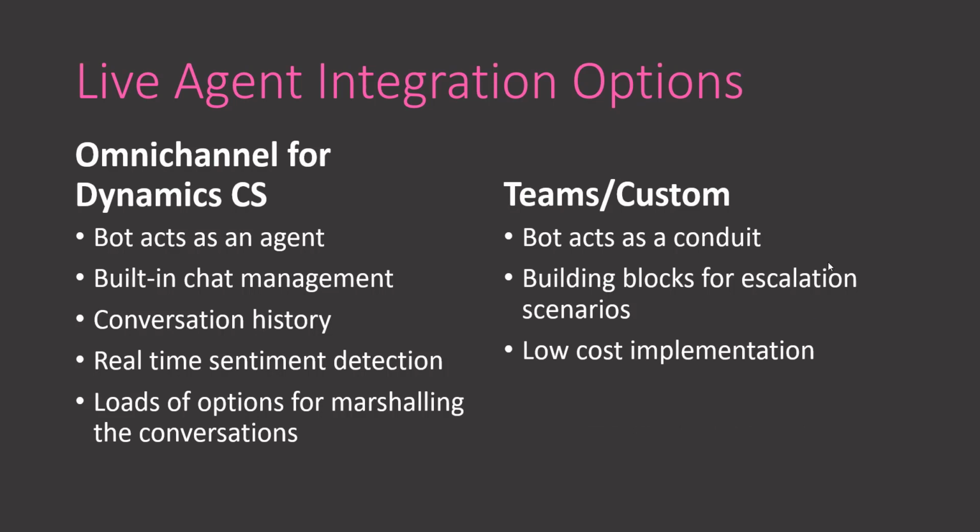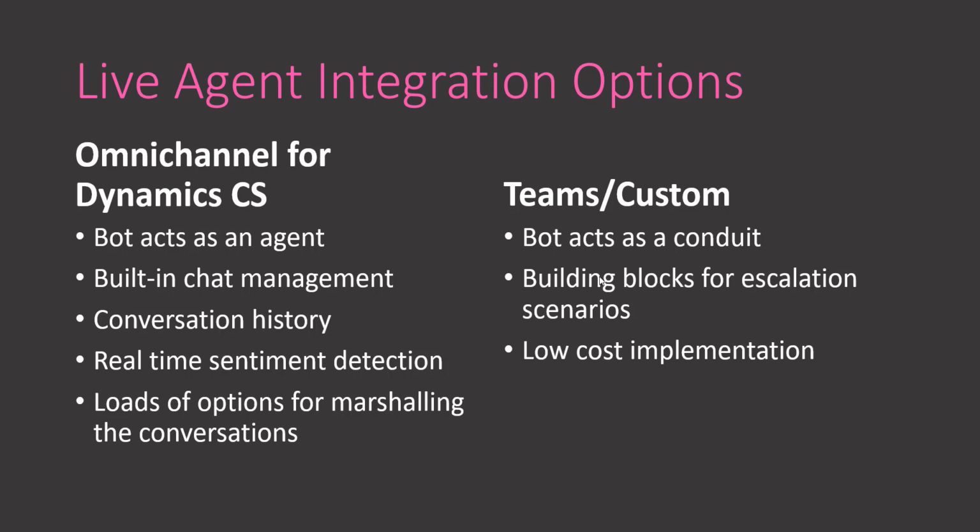And the other great thing about this solution is it's very low cost to implement. So you're not having to buy a real heavy product like Dynamics. Even though Dynamics is a great product for customer service, a lot of mid-market or small businesses just don't have the capital to invest into something like that. And this gives them the ability to have AI on the front end, escalate to live users through Teams, and then interact with them through there. So all you have to have is Teams, AtBot, and Power Automate.